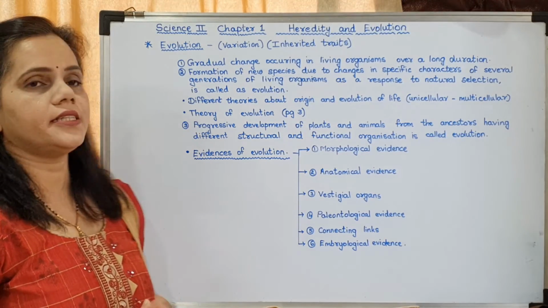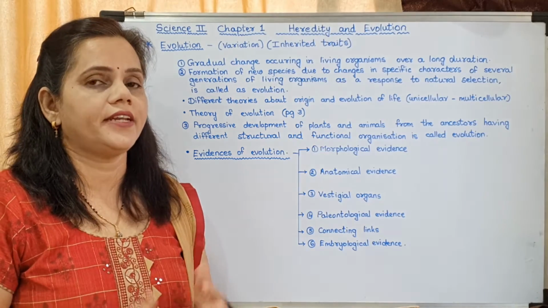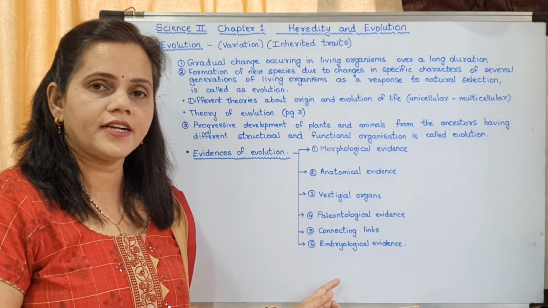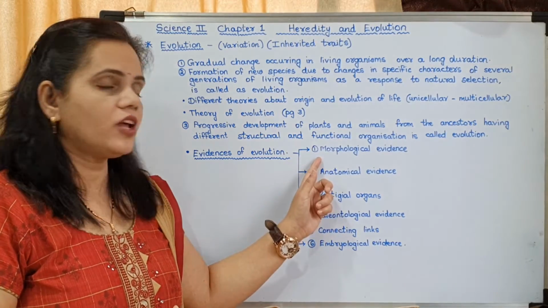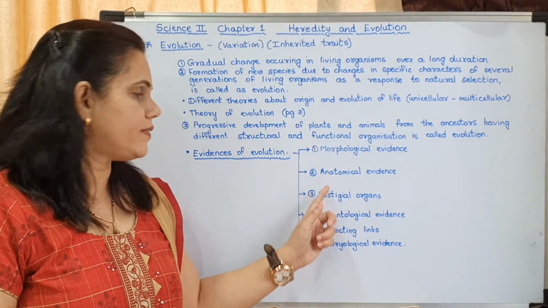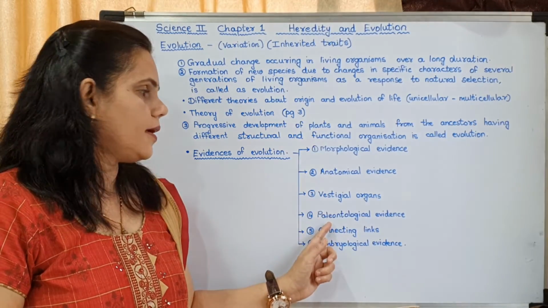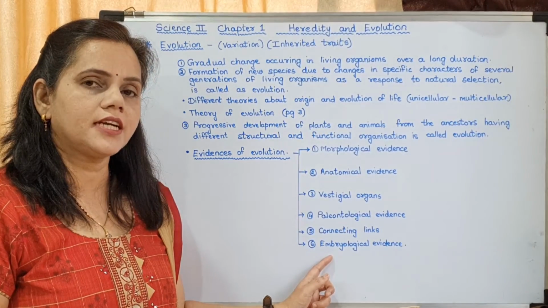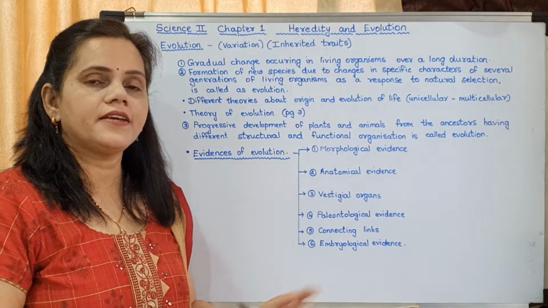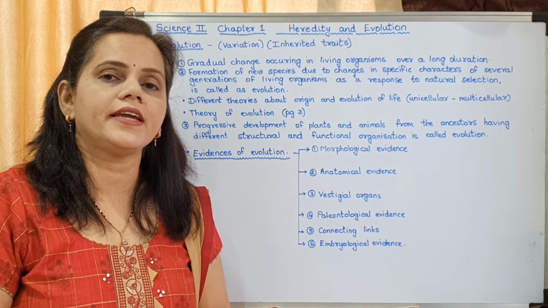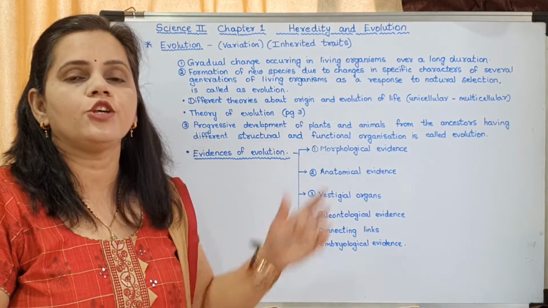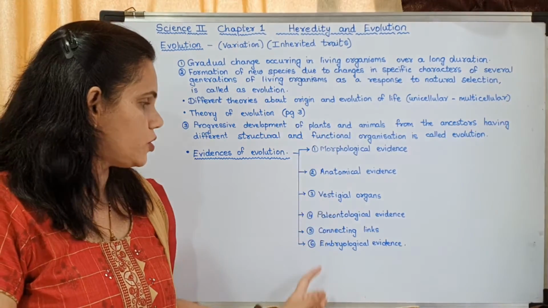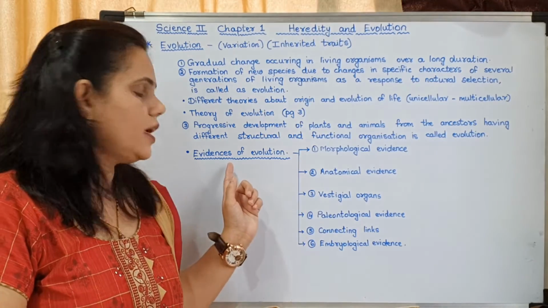Now there are evidences of evolution. There are different evidences. Evidences means proof. In our textbook, we have 6 different types of evidences: morphological evidence, anatomical evidence, vestigial organs, paleontological evidence, connecting links, and embryological evidence. These are the 6 different evidences. If you are having a 2-mark question, what are the evidences? You may just write the headings of these evidences. Okay, the 6 evidences of evolution.